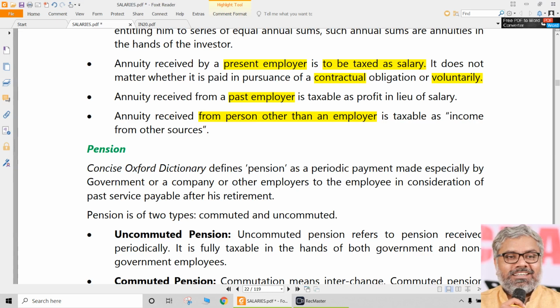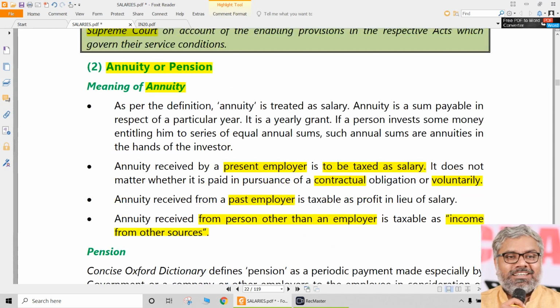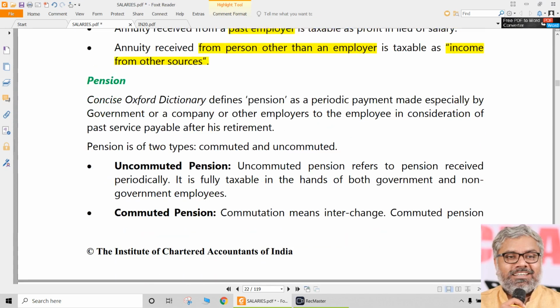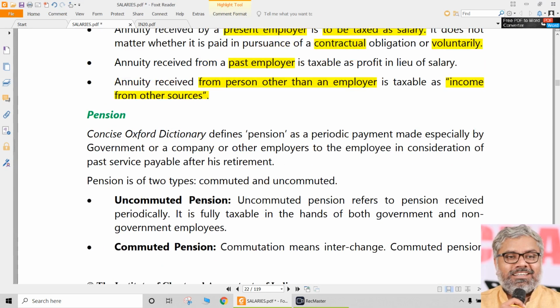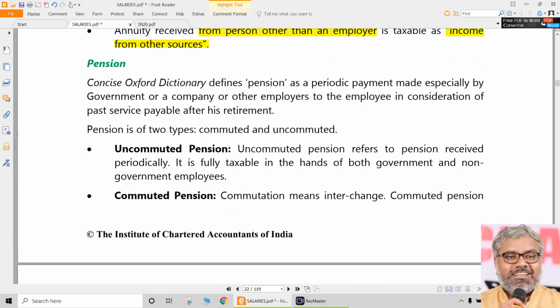That is called family pension, simply. And that can be taxable under income from other sources. This we already discussed, and we will discuss once again in the chapter of income from other sources also. But simply speaking, these entire points are telling us only one thing, because annuity or pension is taxable. That's all. For that one word, all those details are given.